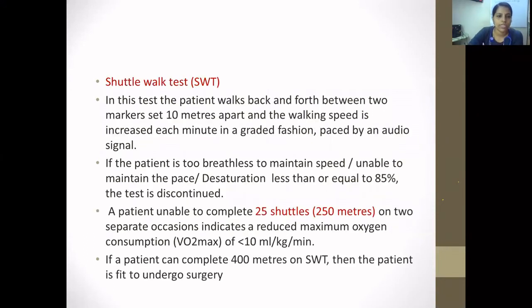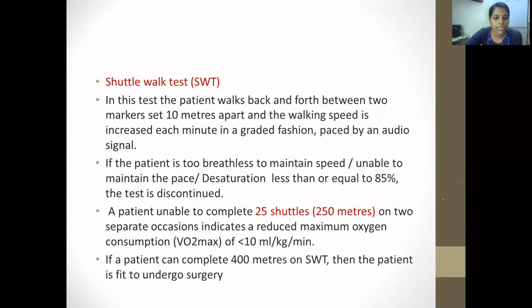Shuttle walk test. In this test, the patient walks back and forth between 2 markers set 10 meters apart, and the walking speed is increased each minute in a graded fashion paced by an audio signal. If the patient is too breathless to maintain the pace, or desaturation is less than or equal to 85%, the test is discontinued.